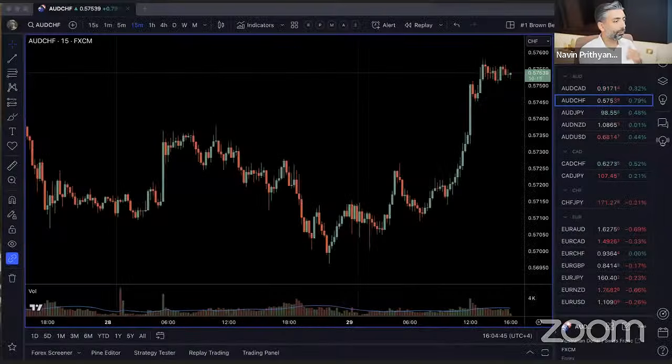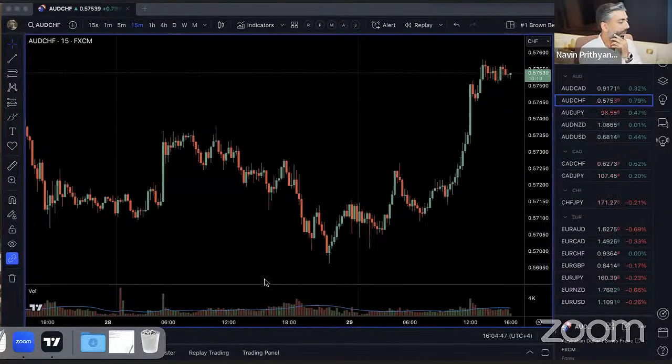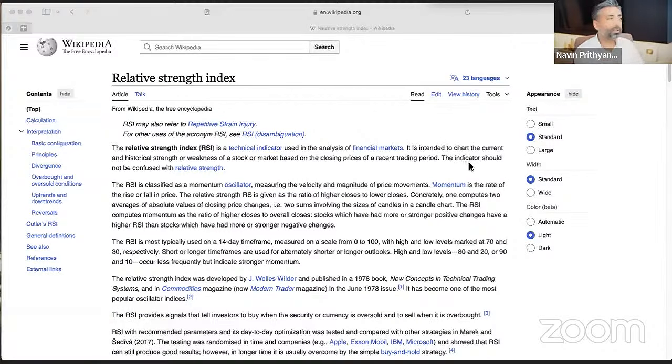We're going to start with, here we go. I'm going to open up, here we go. Relative Strength Index. Now, what is this and what does this mean? Okay, let's read the definition given by Wikipedia. The Relative Strength Index is a technical indicator used in the analysis of financial markets. It is intended to chart the current and historical strength or weakness of a stock or market based on closing prices of a recent trading period. The indicator should not be confused with relative strength.